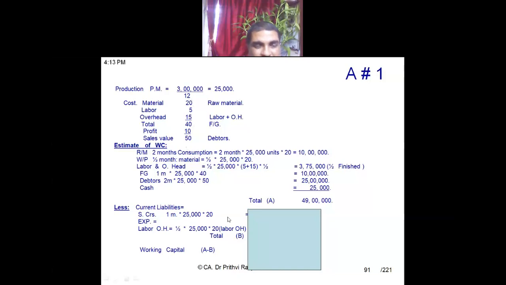Expenditures, what the question says: there is no credit, and labor and overhead. And here you see, labor and overhead is credit, what the question says, per half months. So half into 25,000 into 20, labor and overhead is 20. 15 plus 5 is 20.